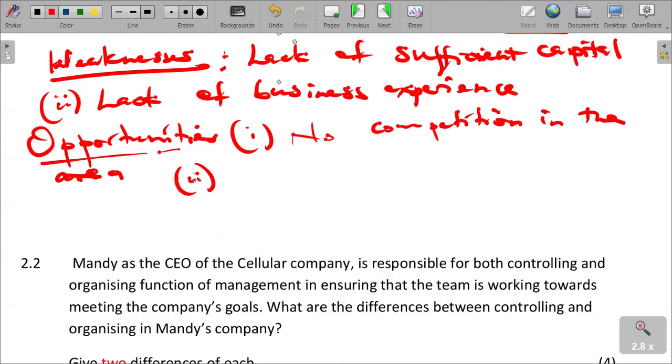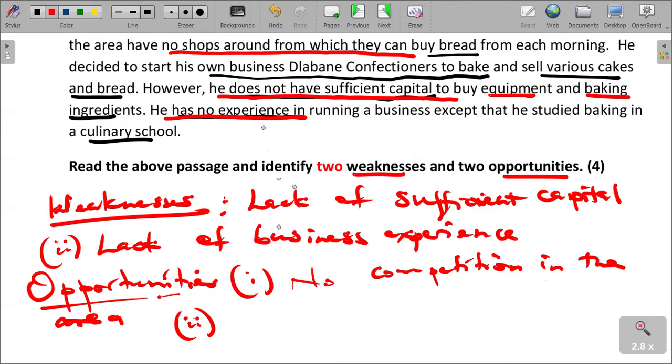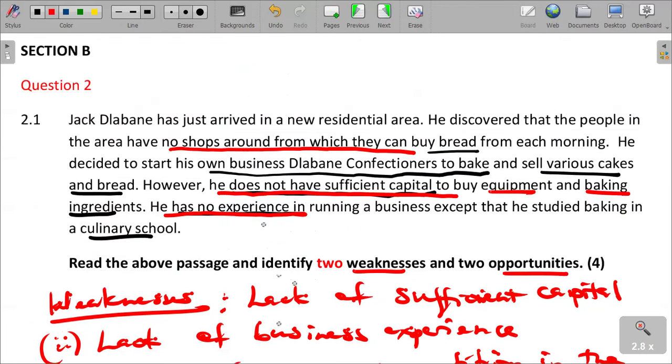Two, the other opportunity which we have is that there is demand for fresh bread. People want fresh bread every morning.